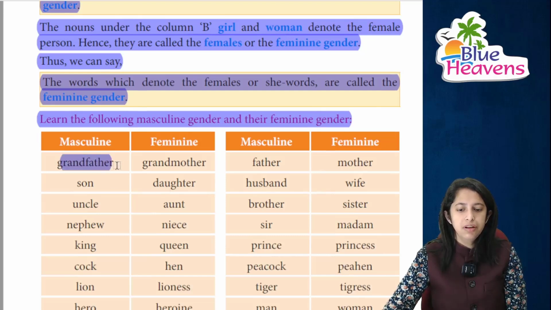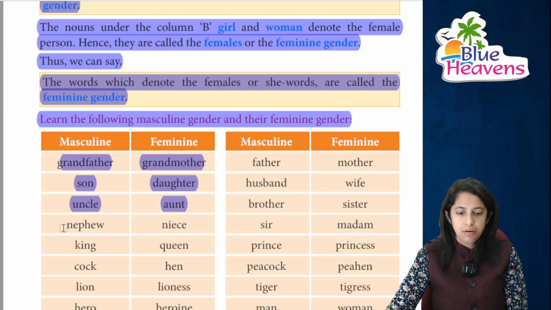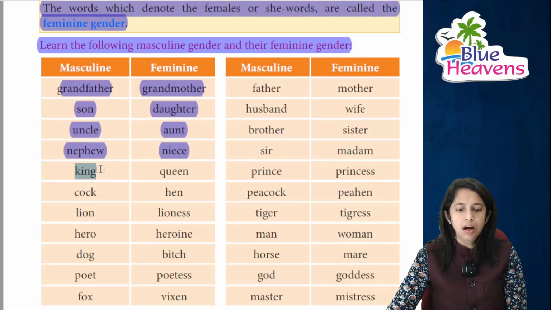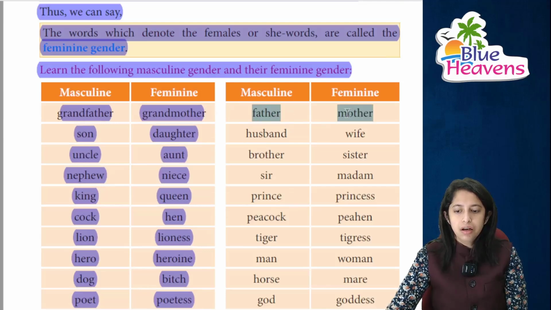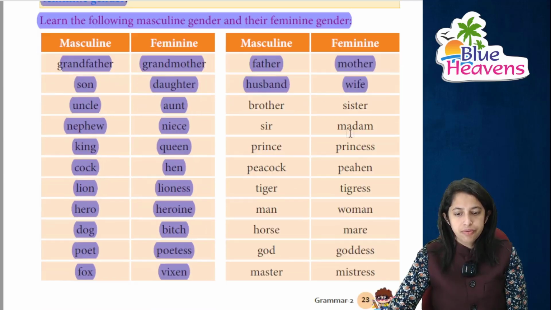देखिए grandfather का क्या है, grandmother है, right? son का daughter, right? uncle, aunt मतलब हमारी मासी और उनके husband, right? nephew भतीजा, और ये कौन हो गई, हमारी भतीजी, niece. king का queen, right? cock का hen, we all know this. lion का lioness, hero का heroine, right? dog का bitch, right? poet का poetess, fox का vixen, we all know this. father का mother, husband का wife, right?